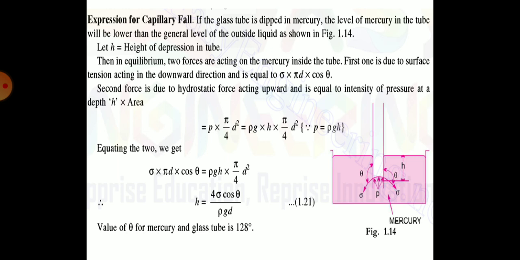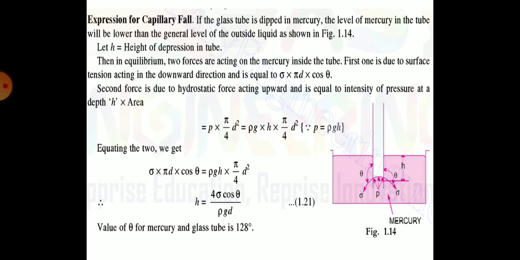Therefore, hydrostatic force is equal to p into pi by 4 d square, which is equal to rho g h into pi by 4 d square, because p is equal to rho into g into h. By equating these two, we get sigma into pi d into cos theta equal to rho g h into pi by 4 d square.